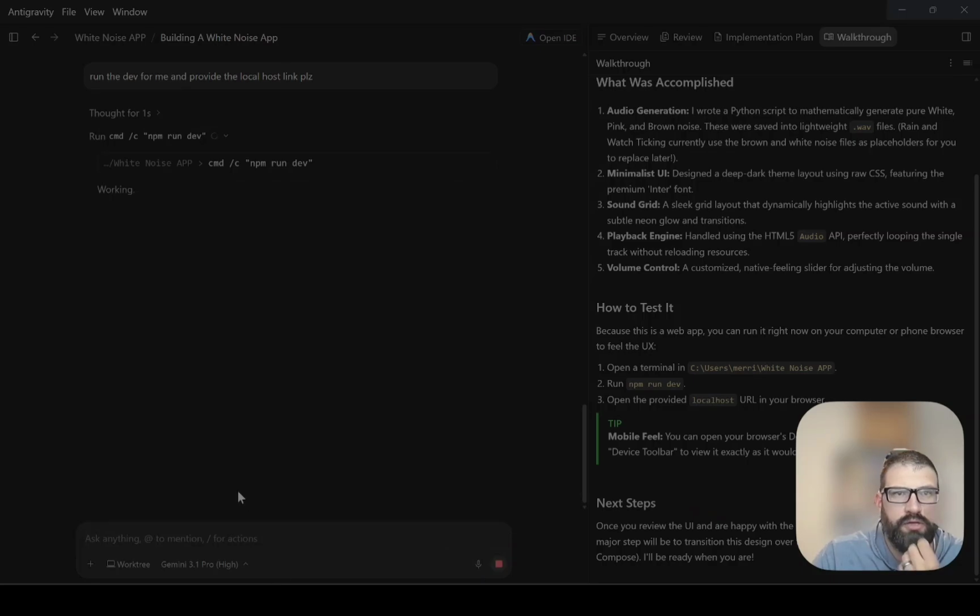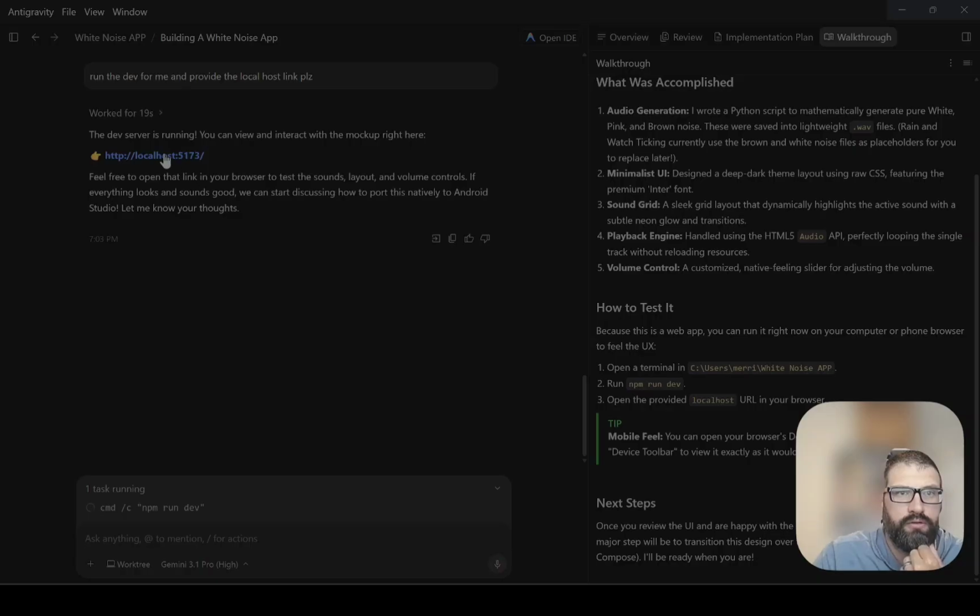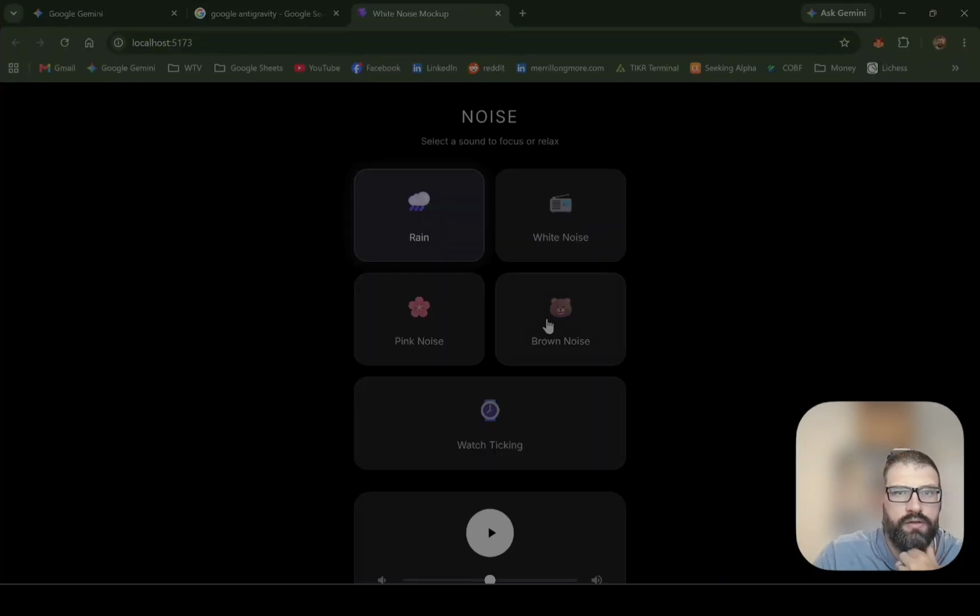So it's saying npm run dev, doing it for me, and it will provide a link wherein we can open localhost browser to view our app. Bam, there's our link. Thanks. Here's what the app will look like when it's completed.